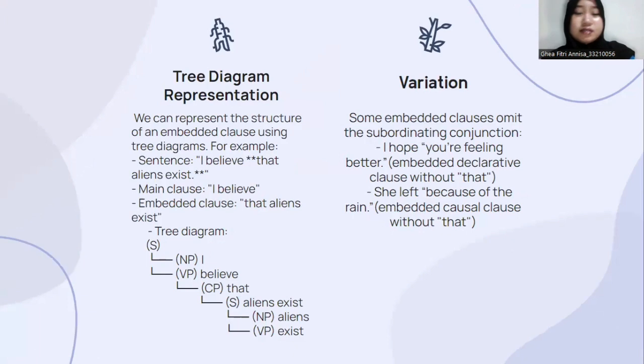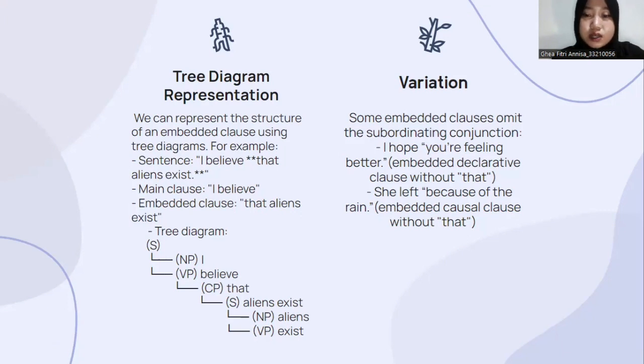This is the tree diagram representation. We can represent the structure of an embedded clause using tree diagrams. For example, the sentence is, I believe that aliens exist. The main clause is I believe. The embedded clause is that aliens exist. This is the tree diagram. The noun phrase is I, and the verb phrase is believe. For the CP, it is that, and the subject is aliens exist, and the noun phrase is aliens, and the verb phrase is exist. Then we'll talk about the variation.